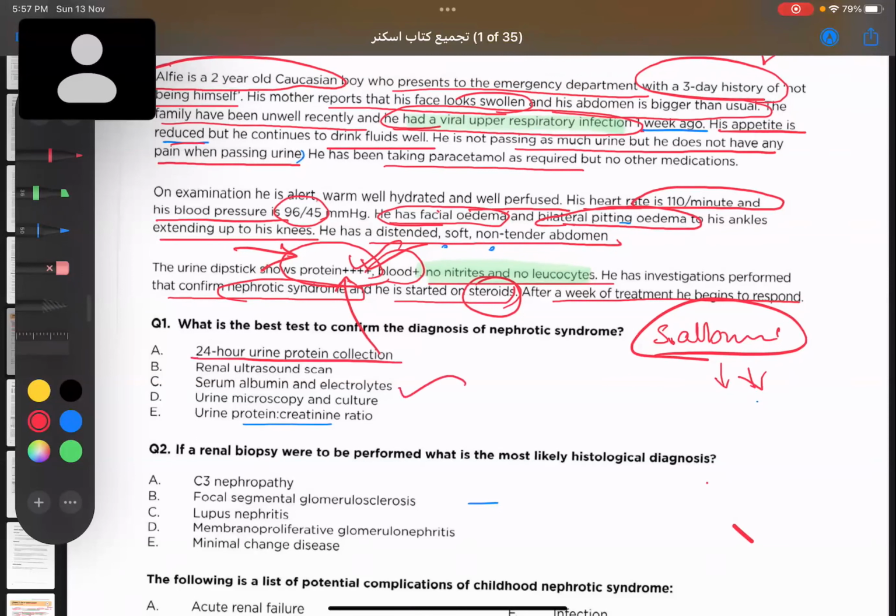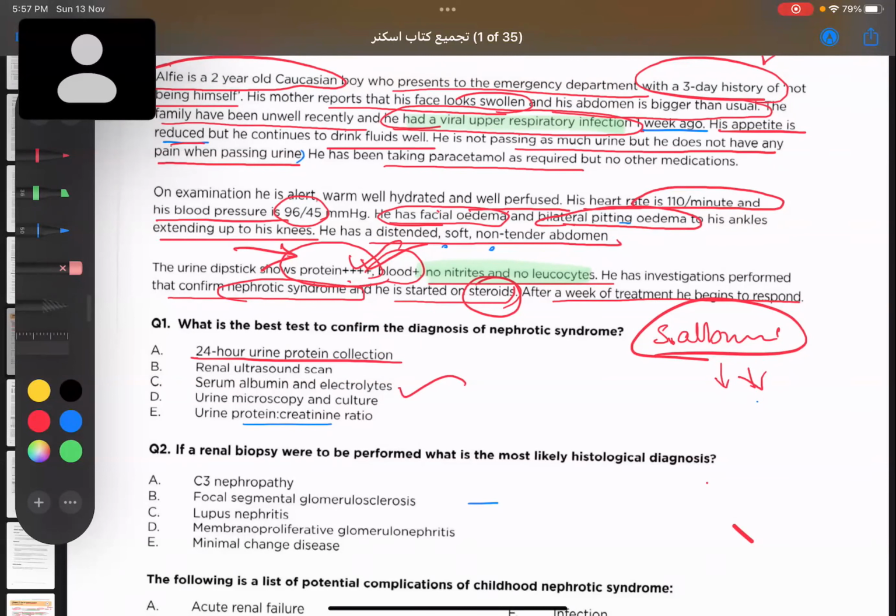What about 24-hour urinary protein collection? What do you think about that? Can we do that?